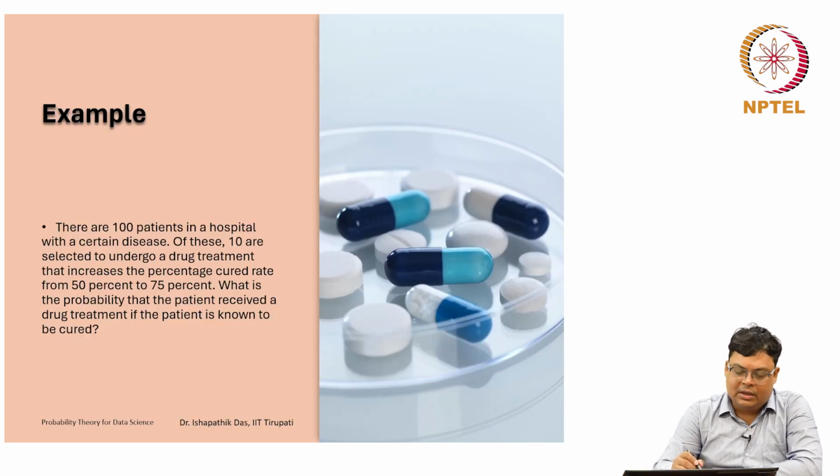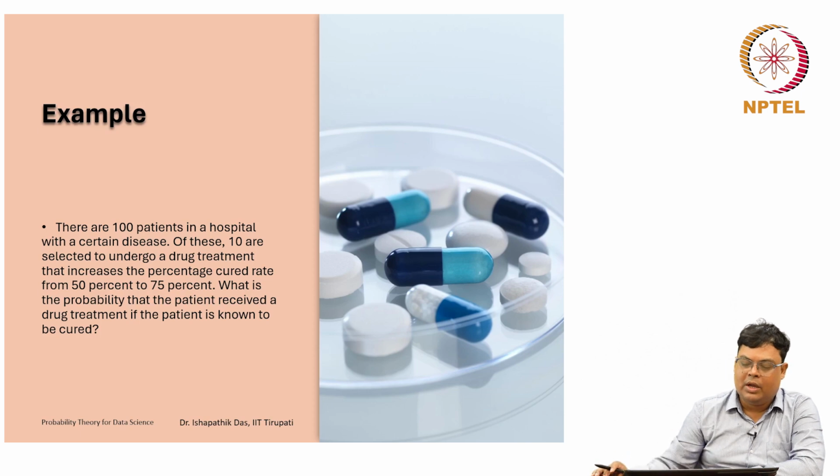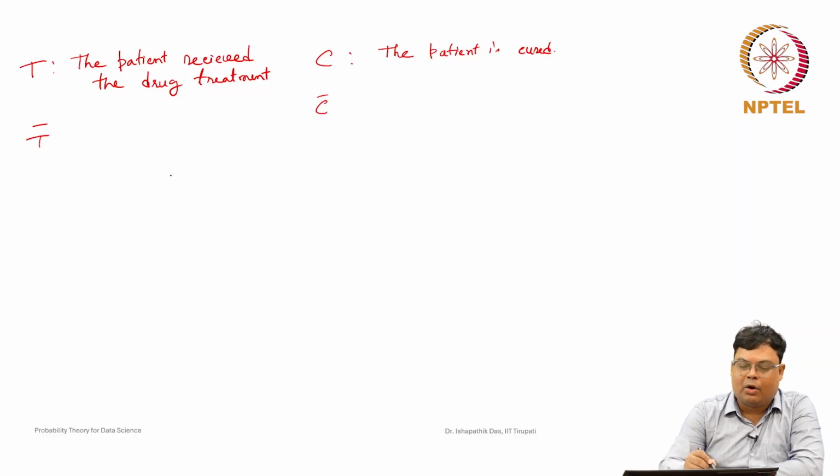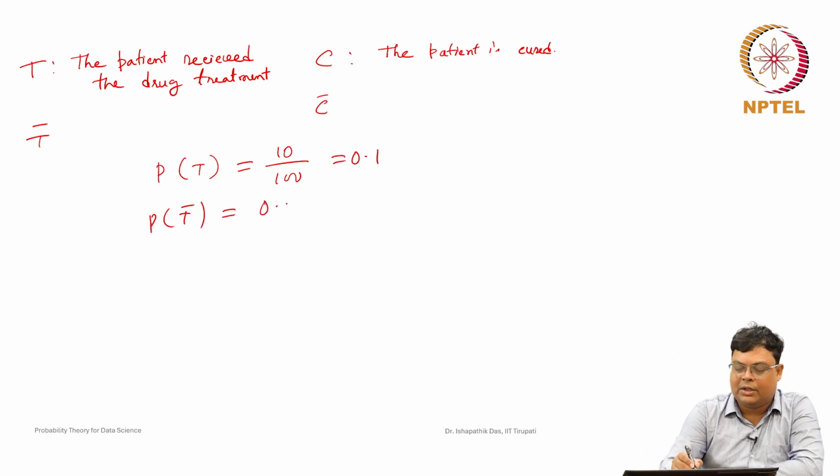It is given that there are 100 patients in a hospital with a certain disease, and of these 10 are selected to undergo a drug treatment. So 10% got the treatment, and the probability of T is 0.1. The probability of T complement is 1 minus that, 0.9.